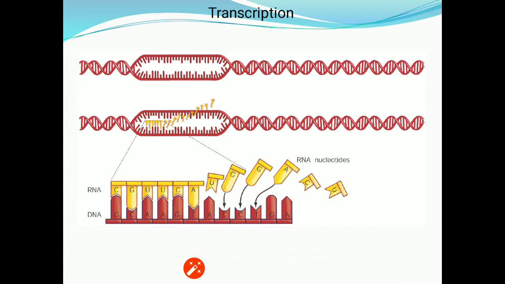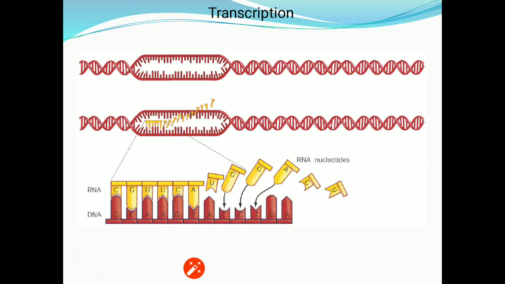So to form a strand with 5 prime towards 3 prime, we need a template or parental strand which has the polarity 3 prime to 5 prime, and then it will follow the complementary rule and synthesize a new RNA. Now the question comes, when the second strand, that is the coding strand, is not coding anything, then why is it termed as the coding strand?